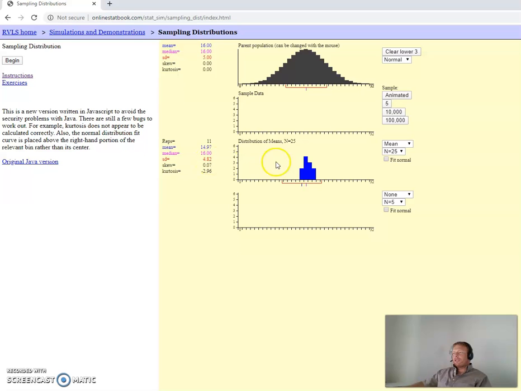Okay. Now let's do this sucker 10,000 times. Remember, animated means you just drop it down once and it animates it. 5 means we do it 5 times. 10,000 times. Remember, these combinations get big because there's all kinds of variables in here that we can do different combinations of, okay? So 10,000 and boom. What are we looking at here? Okay. So the question I asked you, what is this going to look like? Well, this is a little more probably what you were thinking, isn't it?